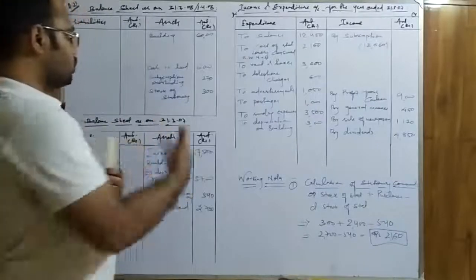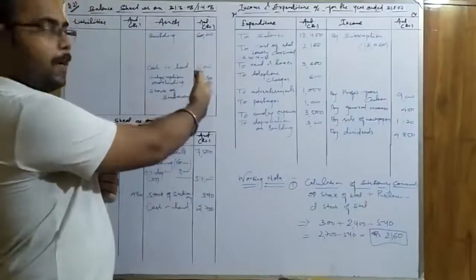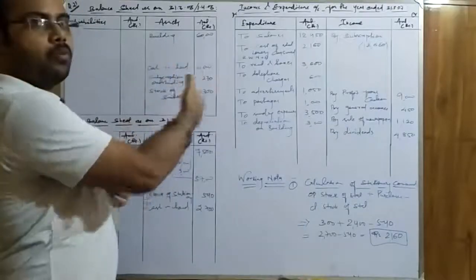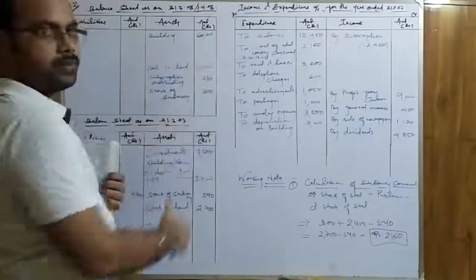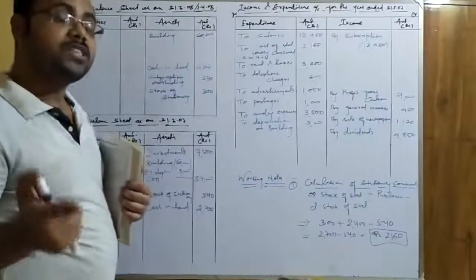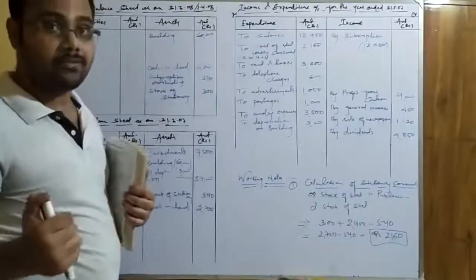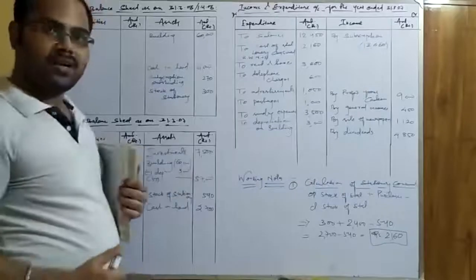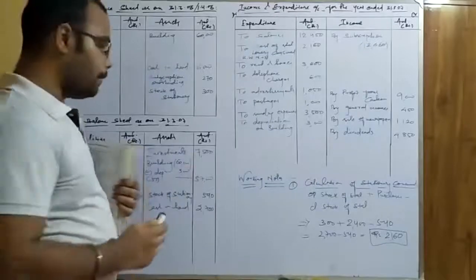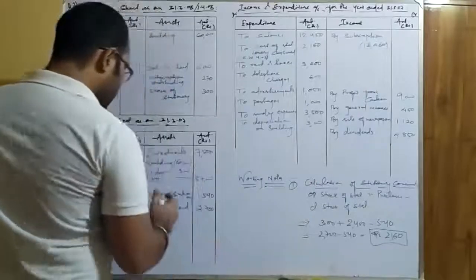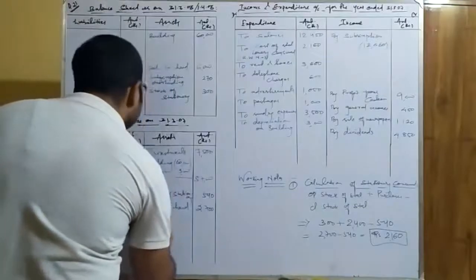So 30 rupees is to be added. I erased it, but you can write it again: more outstanding subscription, that is 30 rupees. That 30 rupees is not yet received in the current accounting year as well, so it will go to the current closing balance sheet, the current year balance sheet again. So, outstanding subscription.